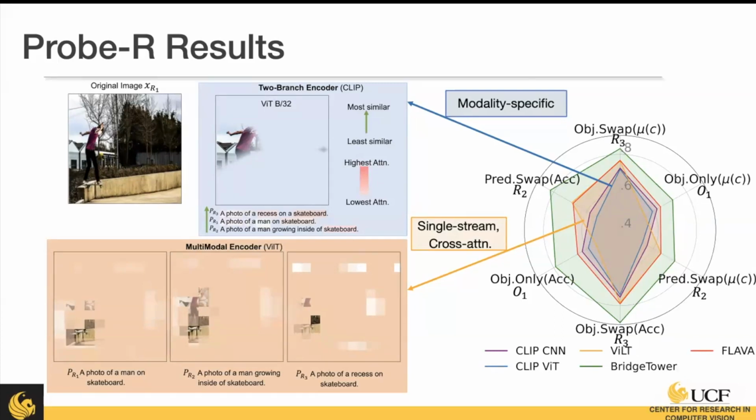And with the BridgeTower model, you can actually see one of the benefits here. You can see the attention changes based off of the prompt that's being passed. For example, with a photo of a man on a skateboard, you see it's paying attention more to the skateboard than the man. And then when the object is no longer present, you can see the attention varies a little bit. So you can see it actually struggling when the prompt is passed.